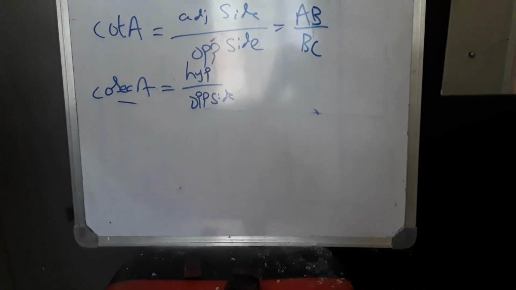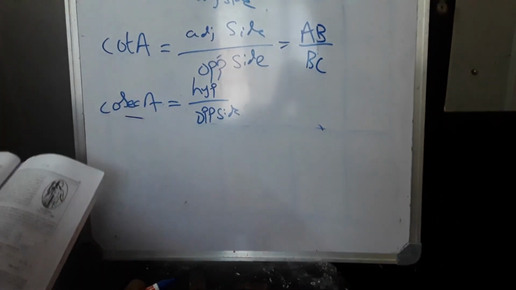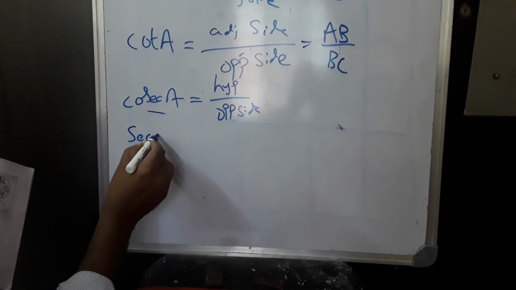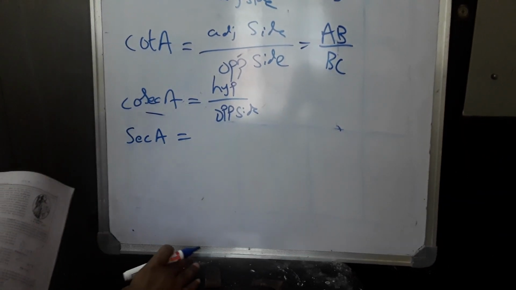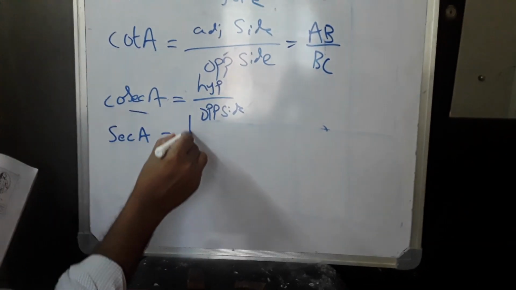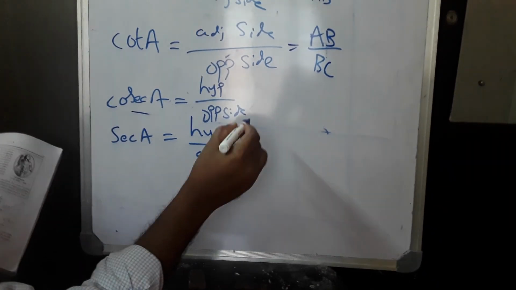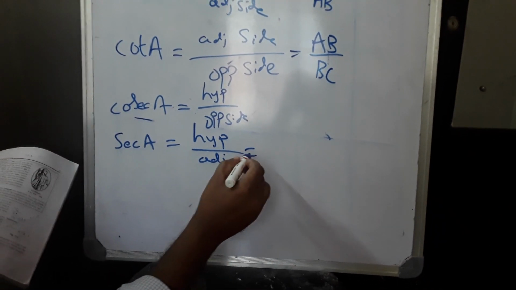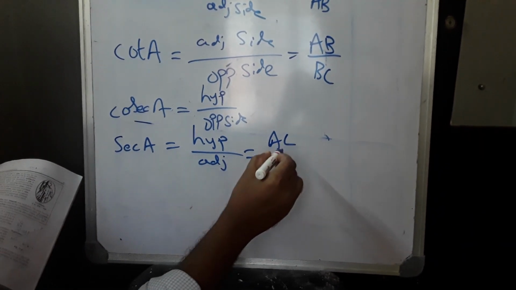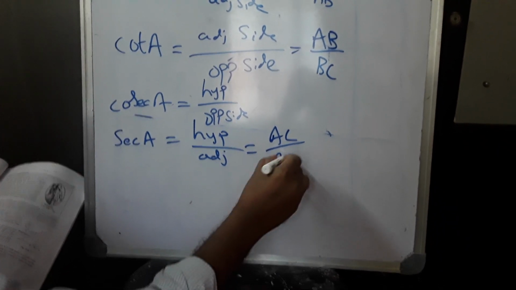Cotangent completed. Then secant A. Sec A is equal to hypotenuse divided by adjacent, which can be written as hypotenuse AC divided by AB.